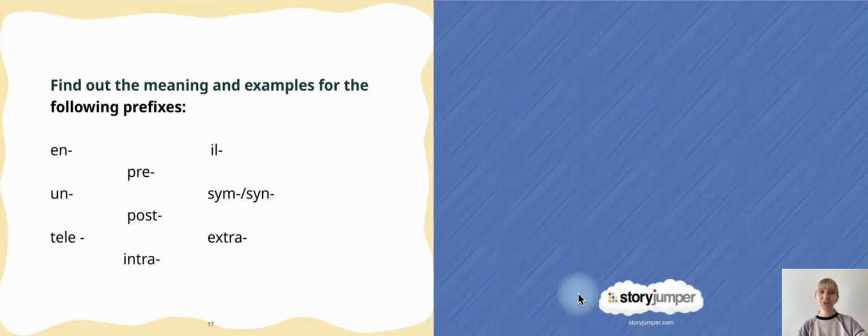Well, we're finishing, but I have the final task for you. The English language is full of different prefixes. They're all really interesting, and I'd like you to do a bit of research. Look, here you have some more prefixes, quite common prefixes. I'd like you to take some time to find what these prefixes mean, how we use them, and try to make your own examples with them. When you do that, you will remember them for sure.